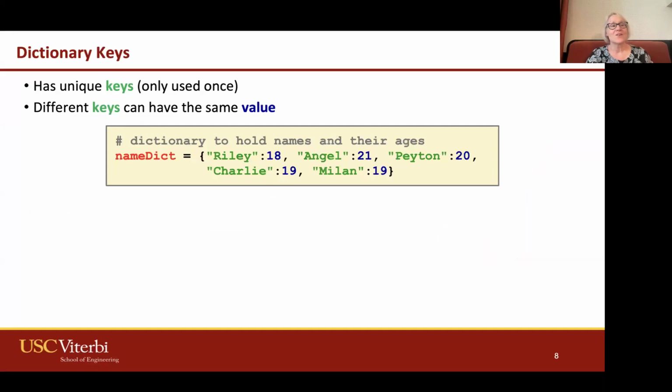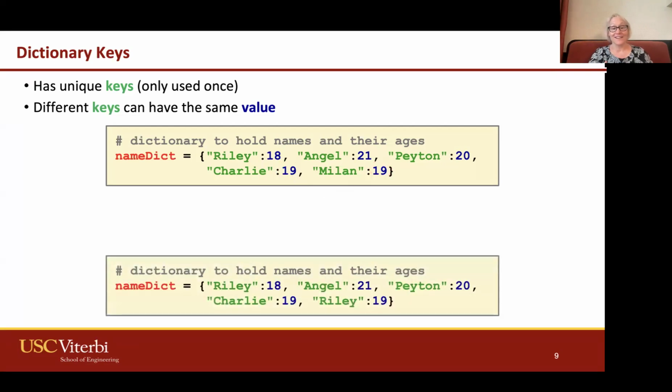So here's an example where our dictionary keys have to be unique. Unique meaning we'll use them only once. So here is our name dictionary. We have our names. And you can see here that the different keys have the same value. So Charlie and Milan are both 19. That's fine. The values are not unique, but the keys are unique. So that's okay. There's a little animation for you.